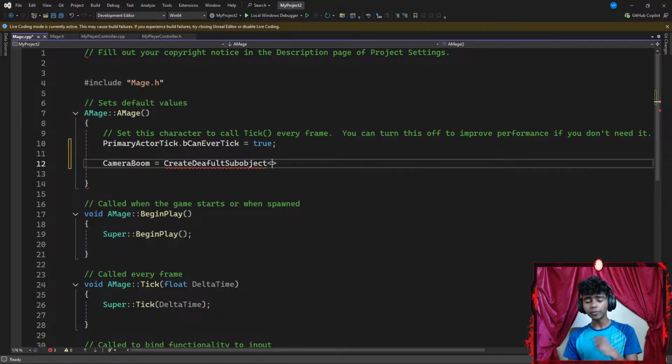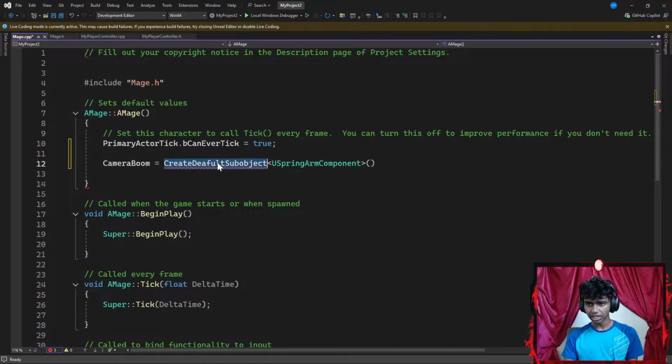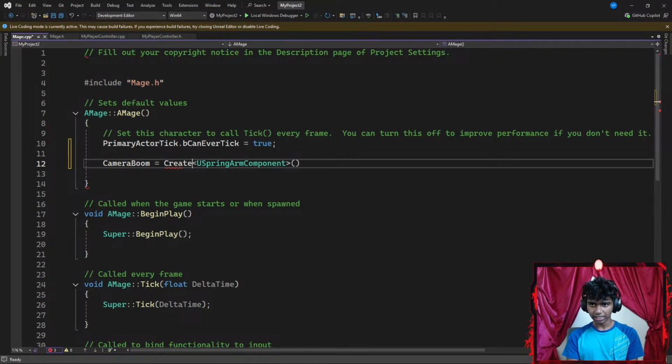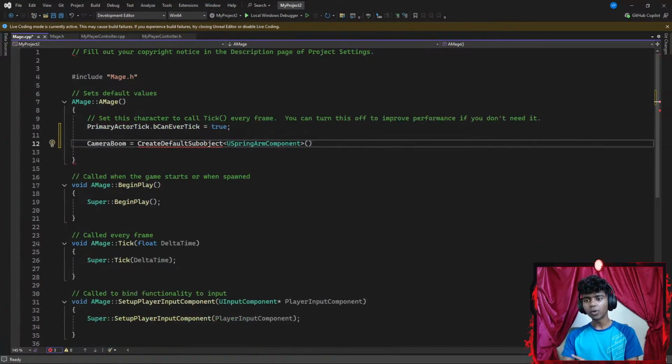Now my camera boom is a spring arm component. So I'm gonna go ahead and set this to be something like a USpringArmComponent. There we go. Okay, perfect. And then I'm gonna go ahead and add parentheses. Did I spell this correct? Let's fix my typo. Let's go with something like a CreateDefaultSubobject. Okay, perfect. Now, once I'm done with that, I'm gonna go ahead and add a text here.